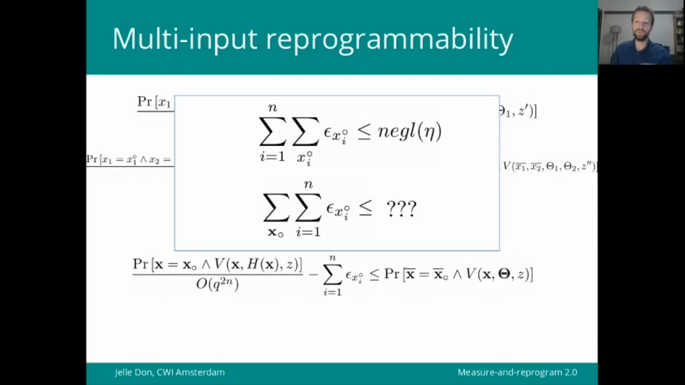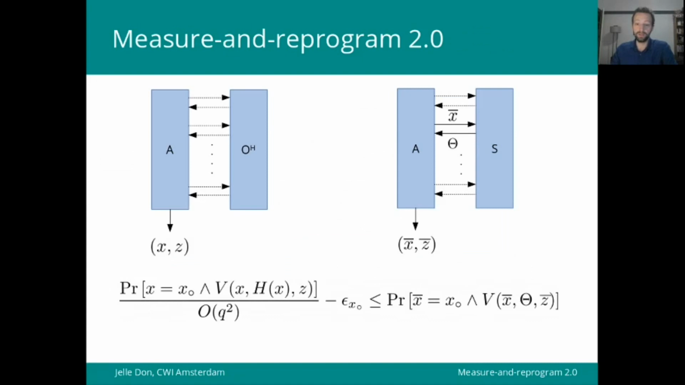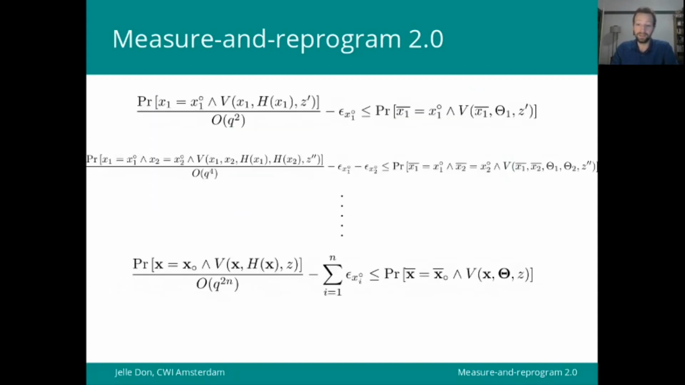So what we had to do was go back to the original single input result. And you'll now see why we call it the Measure-and-Reprogram technique 2.0. Because what we did is we improved the original single input result. We gave a different proof that doesn't have the need for this negligible error term, which makes the statement cleaner. And well, for single input applications, we get a negligible quantitative improvement. But most importantly, we lose the error terms in the multi-input case. And we get the result that we wanted.